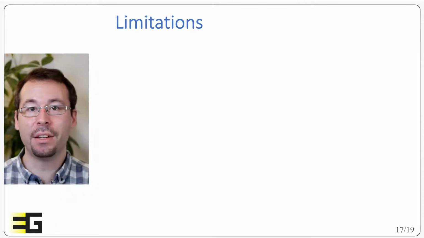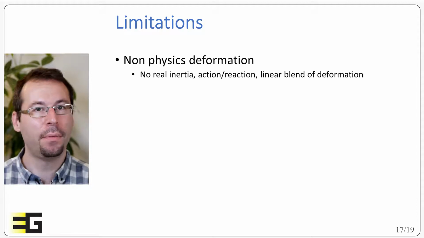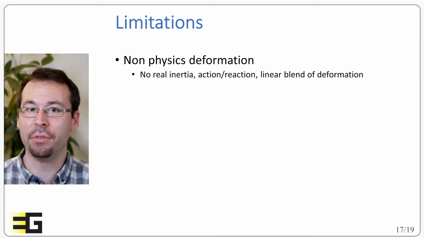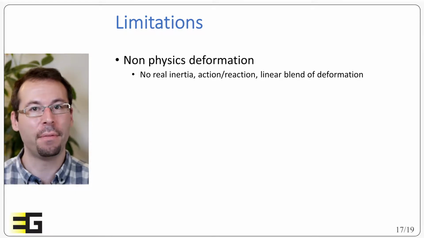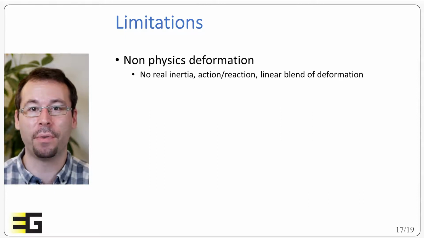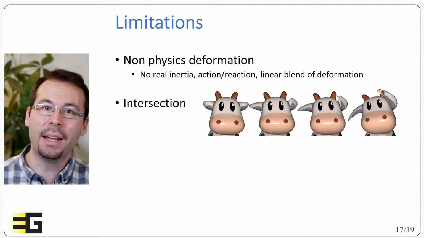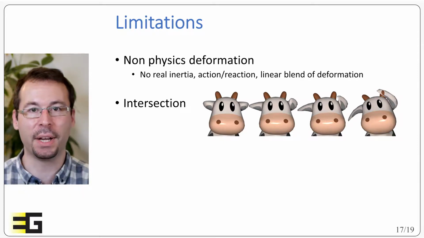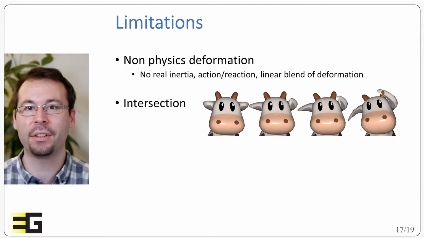Alright, so we can note some limitations to this method. First, we have to be clear that it's not a physics-based deformation. We don't take into account a real notion of inertia, there is no notion of action and reaction, and the global deformation is limited to linear blending of affine transforms. Also, if we apply large deformation, we may have self-intersection. This can happen when we have very soft and elongated details on the character.